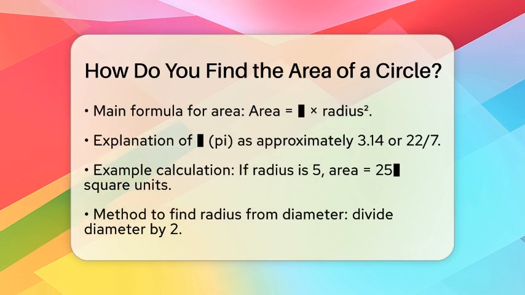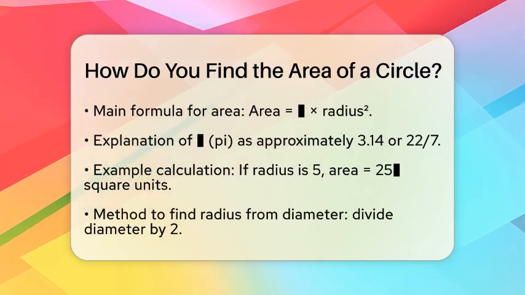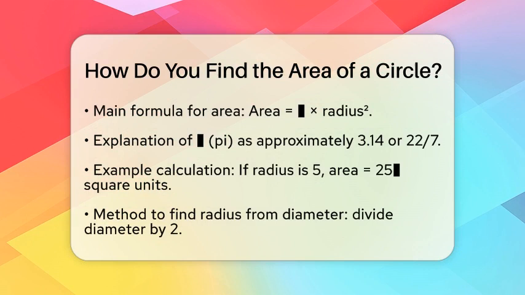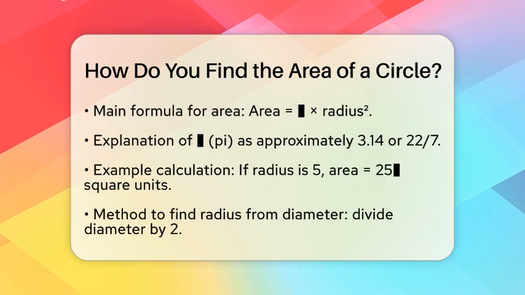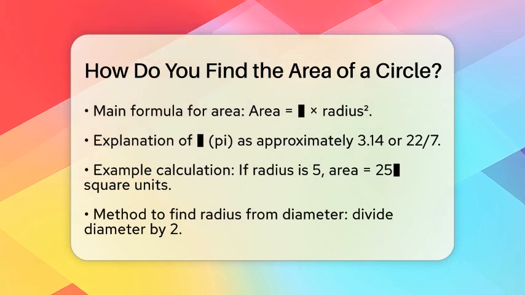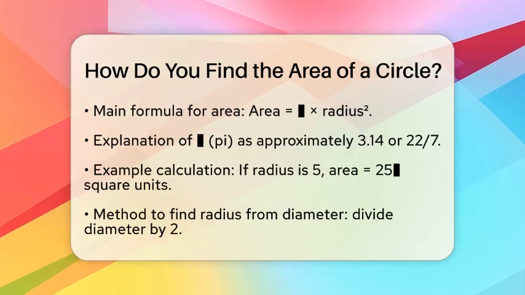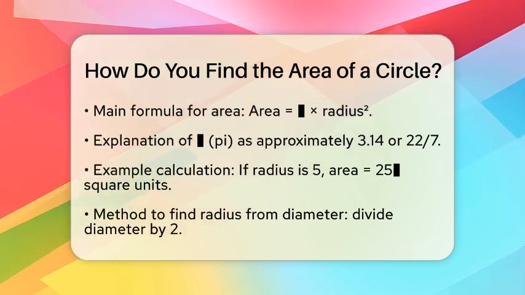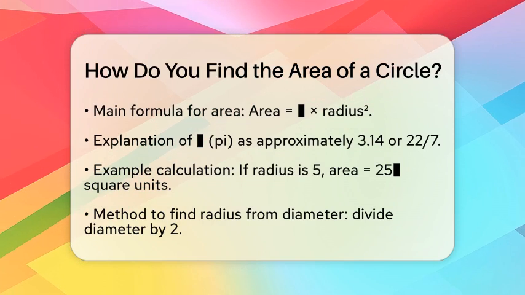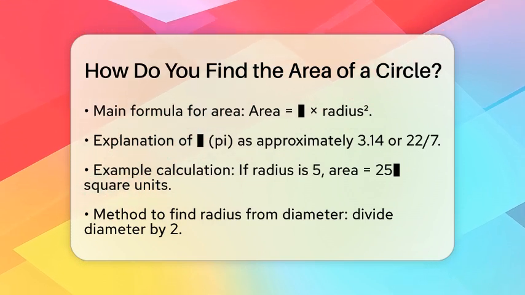For example, if the radius is 5 units, the area would be pi times 5 times 5, which equals 25 pi square units. If you only know the diameter, you can easily find the radius by dividing the diameter by 2. After that, you can use the same formula for area.